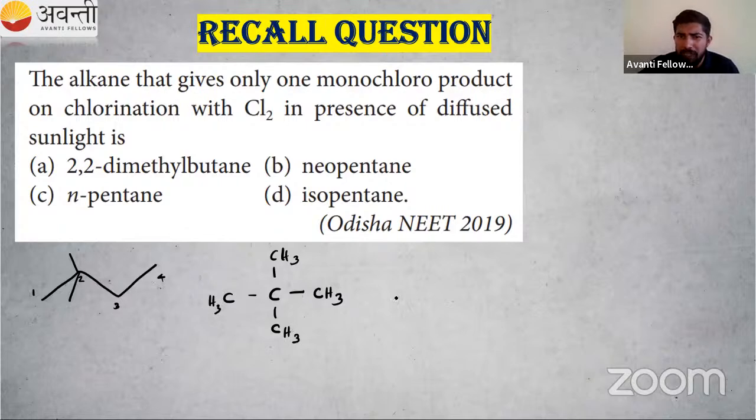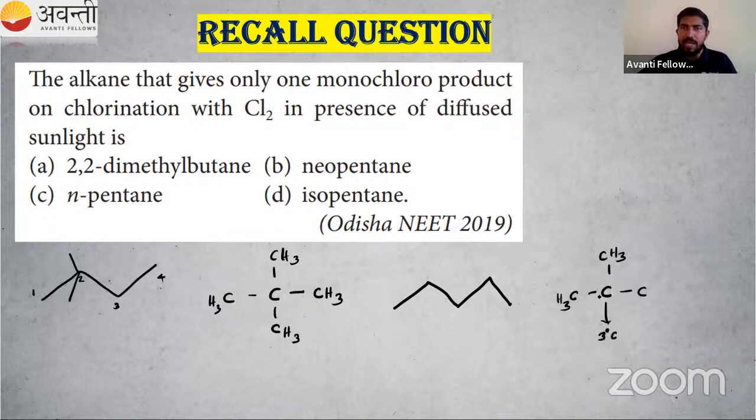So what is normal pentane? 1, 2, 3, 4, 5. That is normal pentane. What is isopentane? There should be one carbon atom that is tertiary in nature. So let us write that carbon, then CH3, CH3, then one more CH3, then one more carbon. This is a tertiary carbon, right? Now 1, 2, 3, so one hydrogen should be present. So isopentane: CH2, then CH3, right? So we need only one monochloro product.